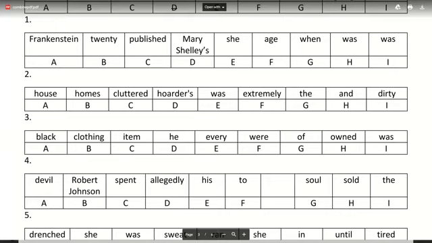You start with every in this one. If you need help, start with every and then try doing it. So you start with every, and after every you need clothing. And then, no, sorry, after every you need item, not clothing. After every, try doing item. What type of item are they talking about? Item of clothing. I've given you the hint. Every item of clothing he owned was black. That's the answer for number three.